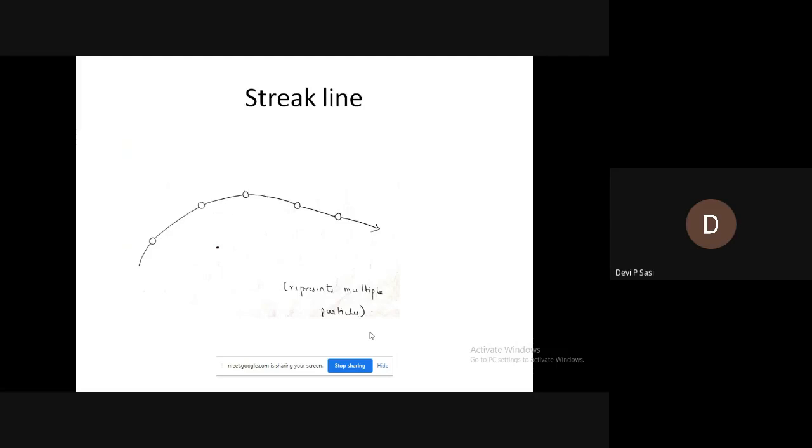That is, a streak line changes orientation along with the change in direction of the fluid particle. Due to change in direction of flow, the orientation of the streak line also changes. So a streak line consists of all particles in a flow that have previously passed through a common point.